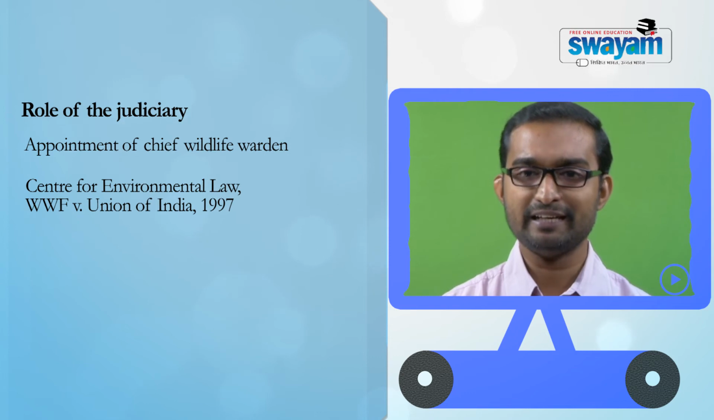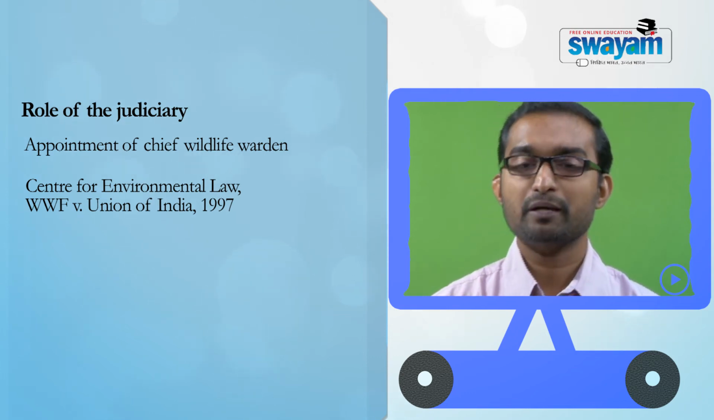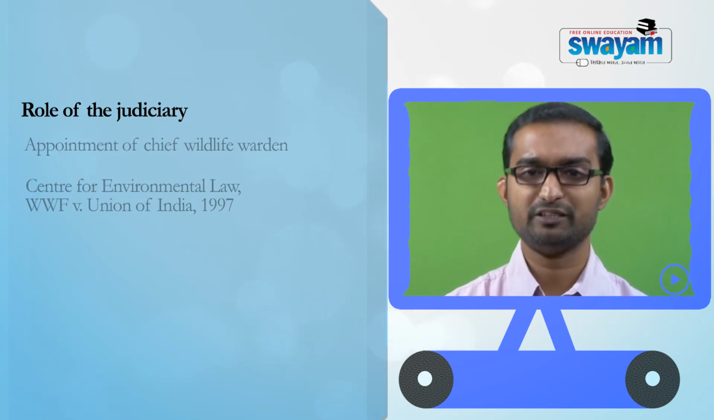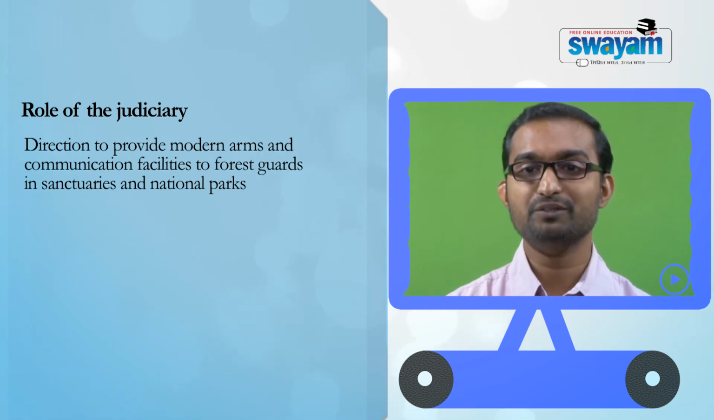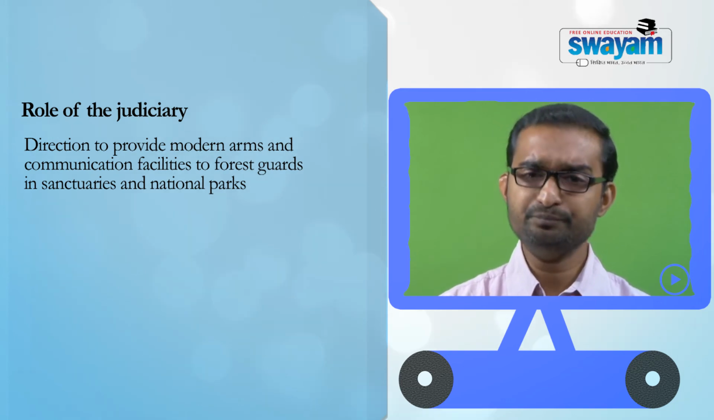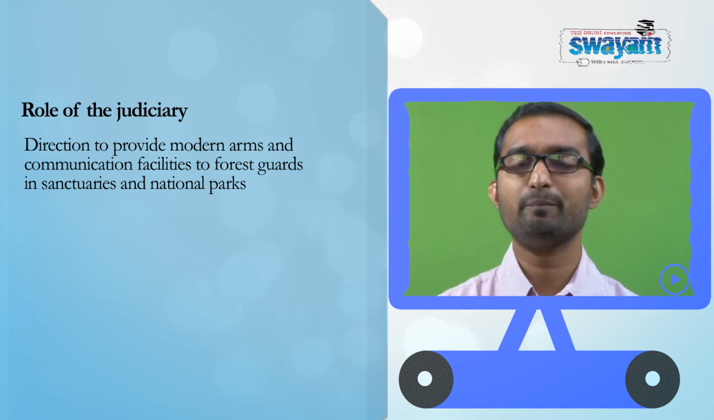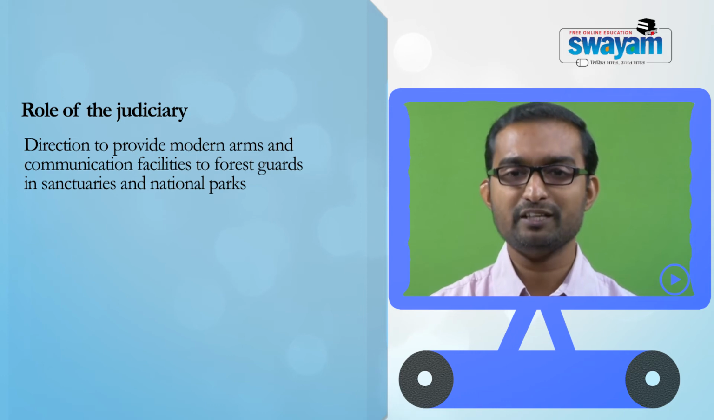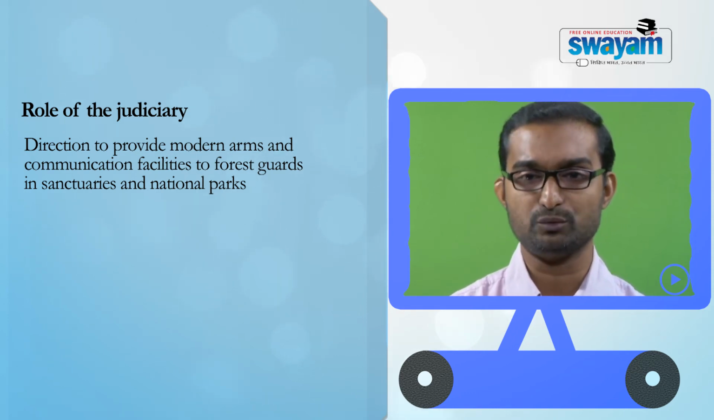For example, again in WWF, the second case in 1992, the court identified a loophole in the implementation mechanism and directed the government to provide modern arms and ammunition and communication facilities to forest guards. We can see that the judiciary is slowly stepping into the area of the executive and determining what actions are necessary for the proper implementation of the 1972 Act.